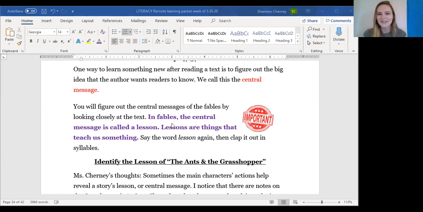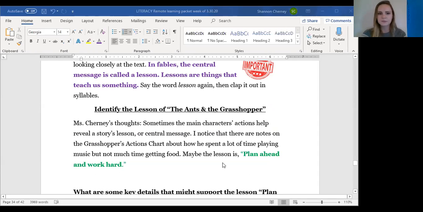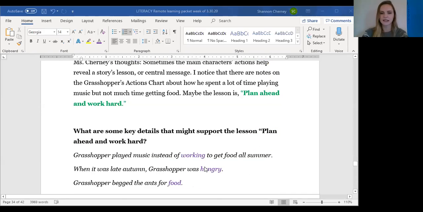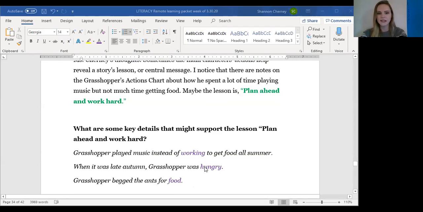Good job. So now what we needed to do next was identify the lesson of the ants and the grasshopper. So we're trying to find what the author was trying to teach us. And so I gave you the lesson, but I highlighted it in green right here. Plan ahead and work hard. So what you needed to do was find some details that supported that. And these sentence frames helped you.